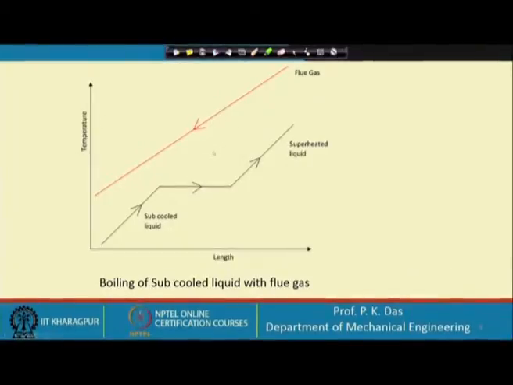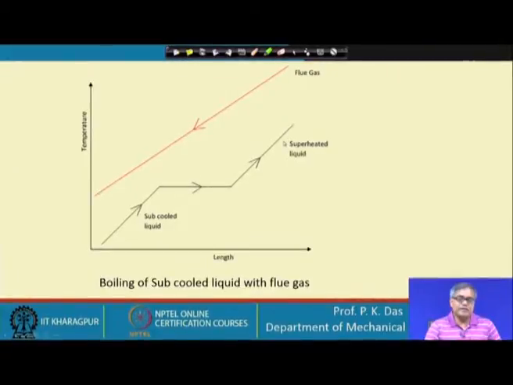So, probably in a boiler we will find this kind of phenomenon, or in a condenser also we can find the subcooled region, the phase change region, and the superheated region in the reverse order. That means, in case of a condenser, it will start from superheated vapor, go to the phase change zone and then be in the subcooled condition, depending on the process requirement. Now, the point which I would like to make is that initially, let us say we are considering a condenser.